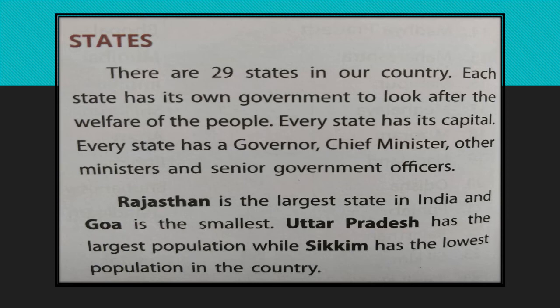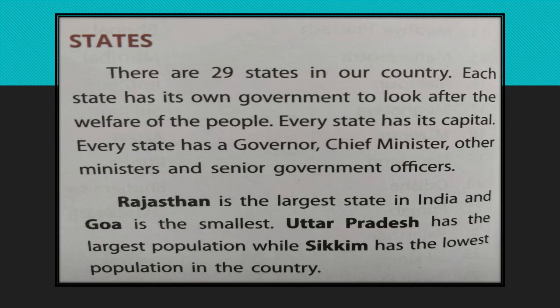Now, like we have all the central government offices in Delhi, we have these state government offices in the capital of that state. Like all the important officials of our state, Jharkhand, they are in Ranchi. The governor's house, Chief Minister's house, offices of ministers, their houses, all this can be found in Ranchi.